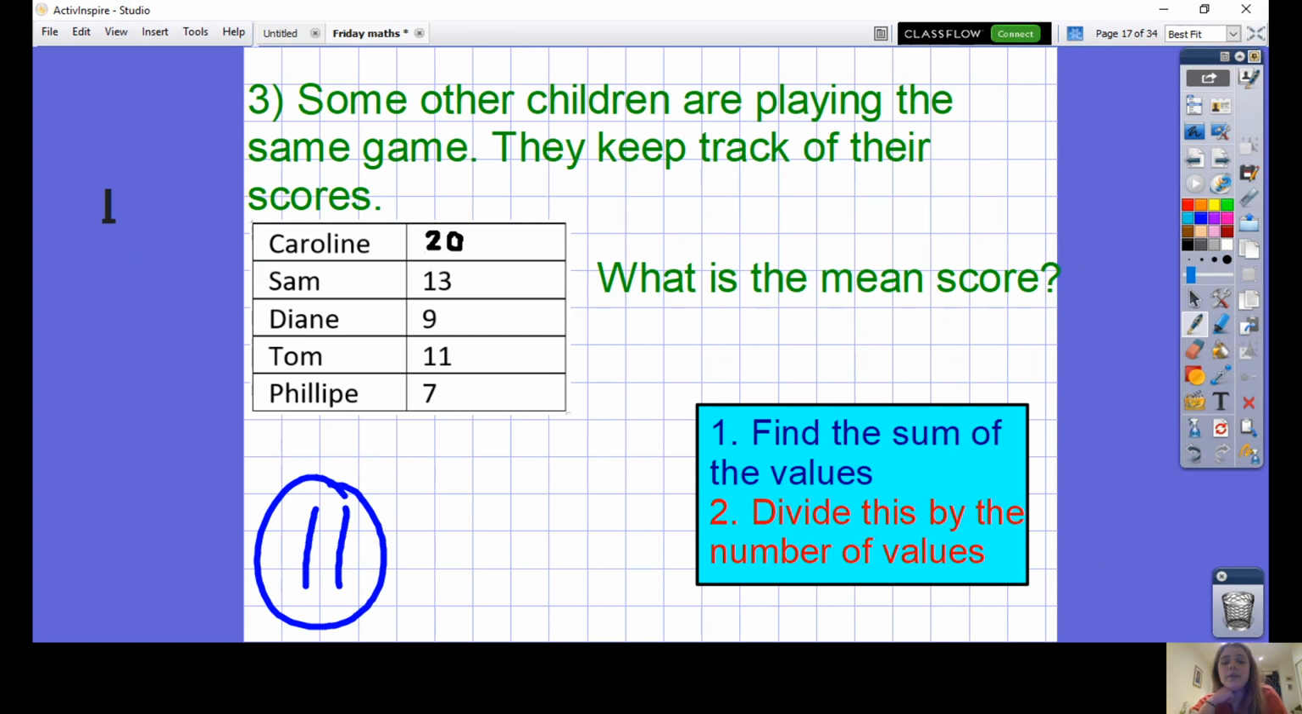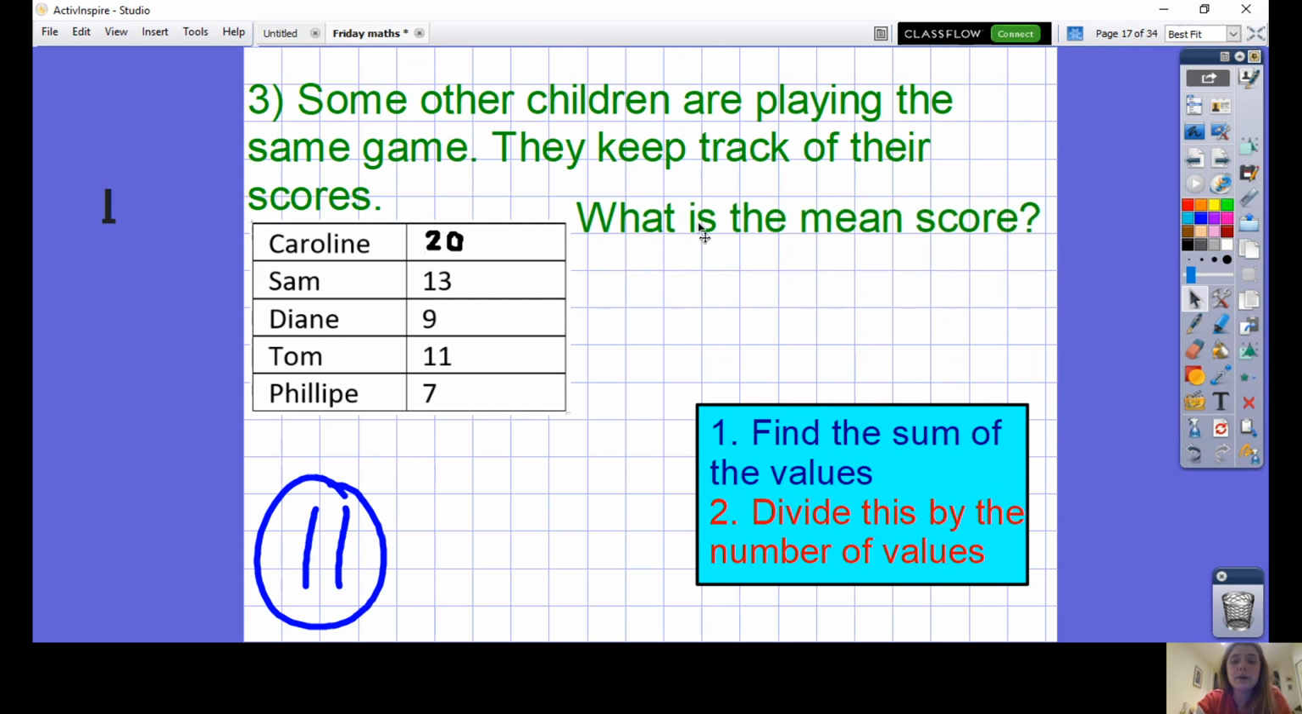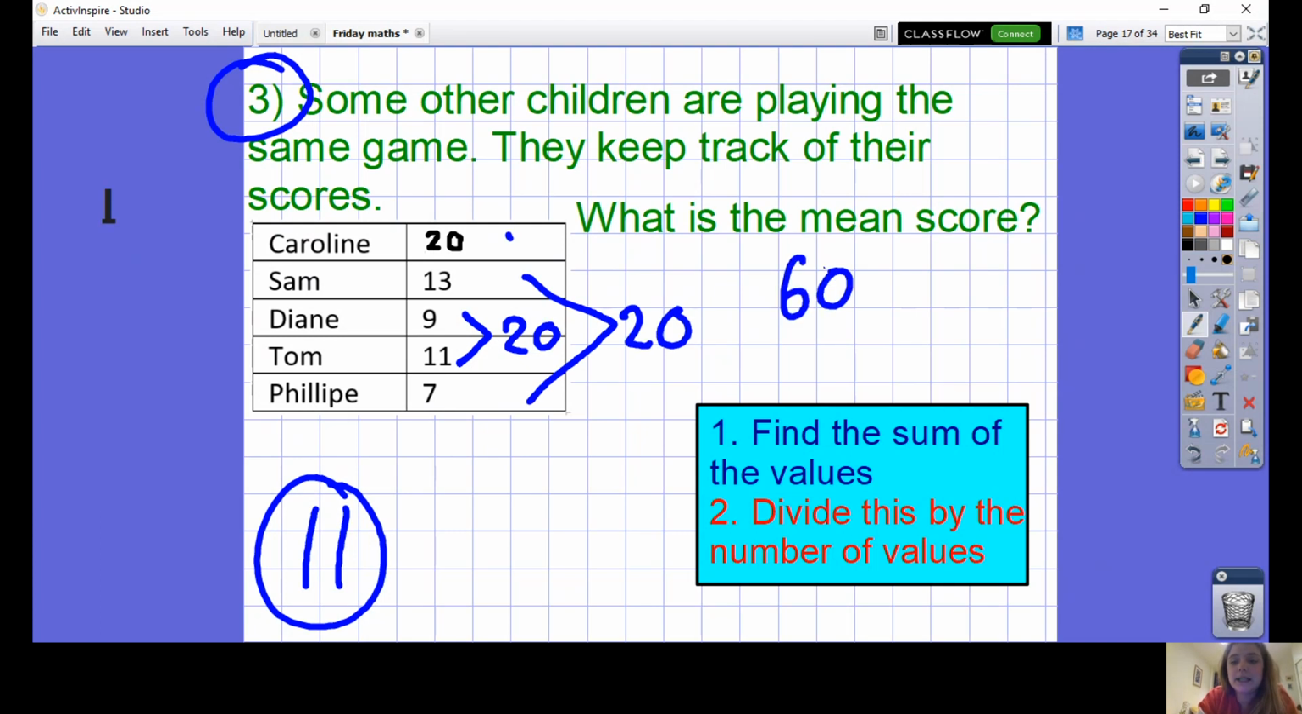Okay, you should have added up all of those values and divided them. Please make sure you've had a go at this practice question before we move on. This is practice question number 3, so you should have on your piece of paper number 3. Okay, so the first thing we're going to do is add them up. I'm going to find my number bonds to 10 again. 9 add 11 makes 20. 13 add 7 makes 20. Add on that other 20 and my total is 60.